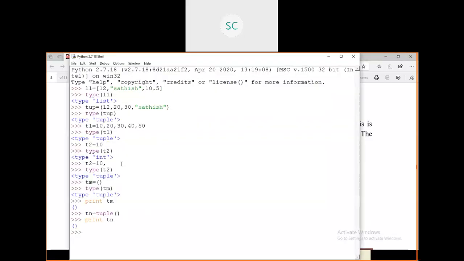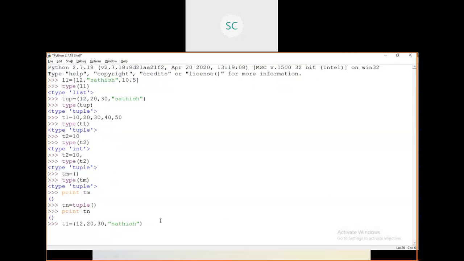Consider this tuple, t1 equals to this one. This is my tuple t1. I need this element, which is stored at index position 0, so just t1 of 0.